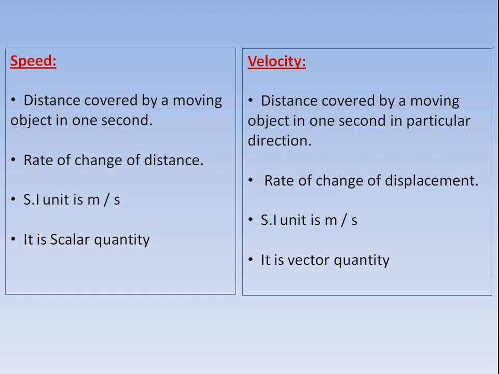So you can say that distance covered by a moving object in 1 second in a particular direction is the velocity, and distance covered by a moving object in 1 second in any direction is the speed. Velocity is a vector quantity, unit is the same, meter per second, and in short form we can say that it is the rate of change of displacement, whereas for speed we can say that it is the rate of change of distance.